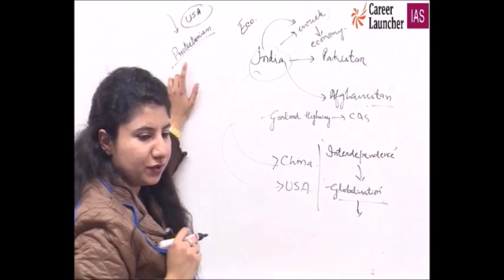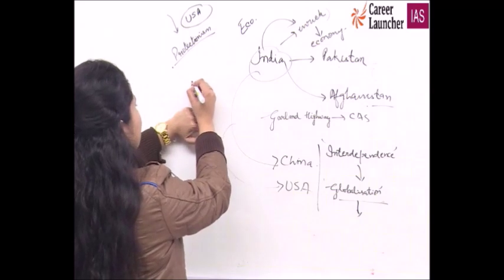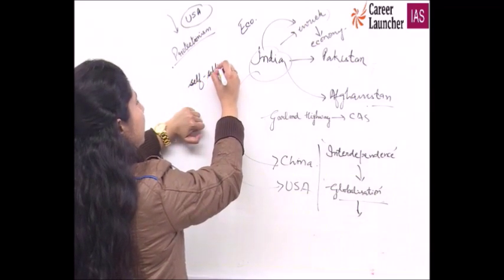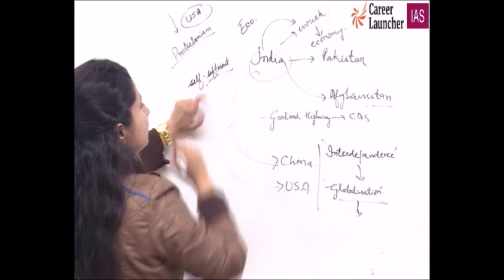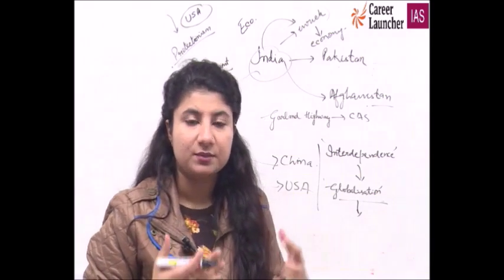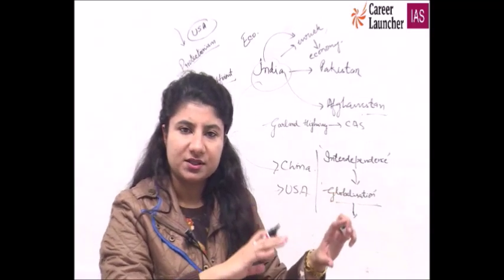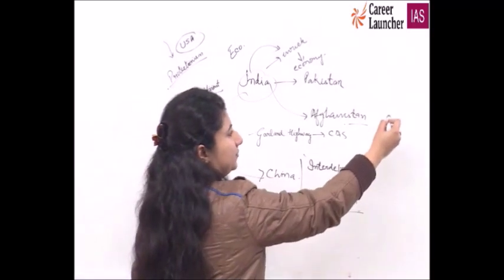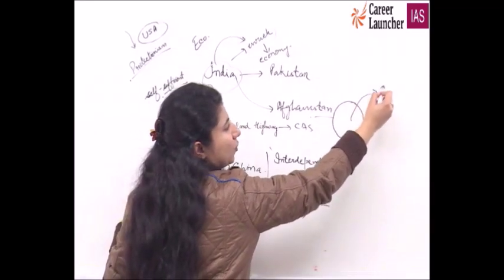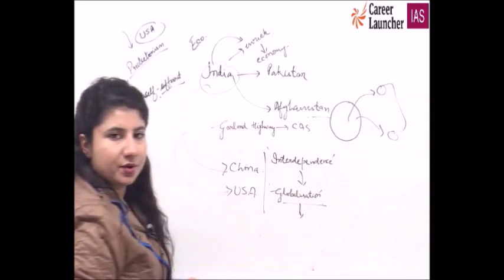Then there is one kind of economy which claims to be a self-sufficient economic system. It is also part of NCERT, self-sufficient. Now, why are we interdependent on each other? Because we are not sufficient in one resource or another. USA requires other things, maybe manpower, skilled labor. We require resources. China requires something. That means one entity, in order to become sufficient completely, is also dependent on others. No economy is 100%